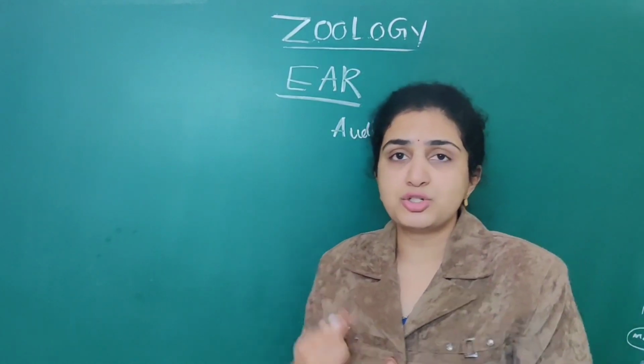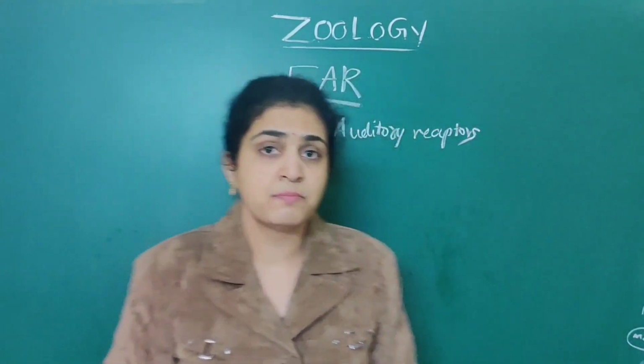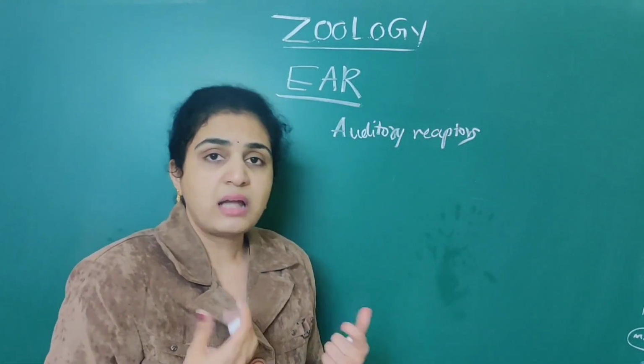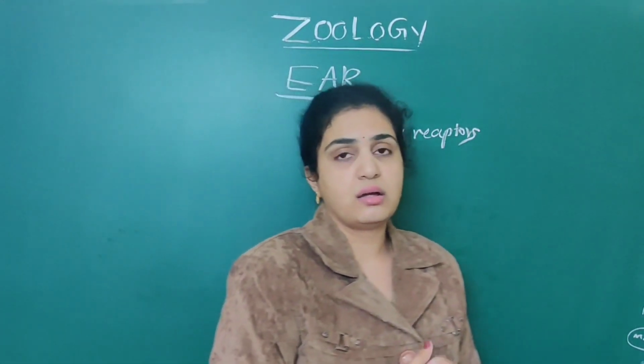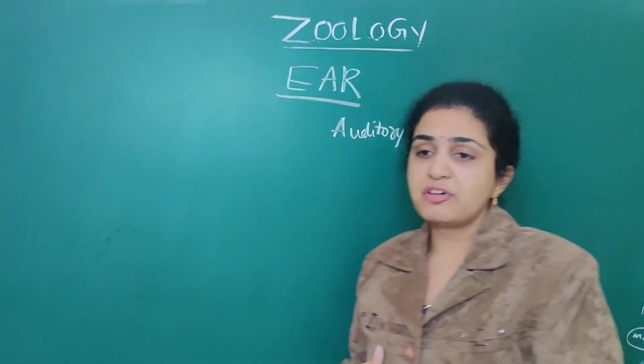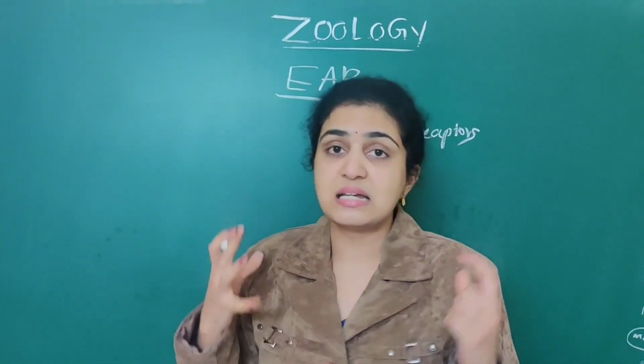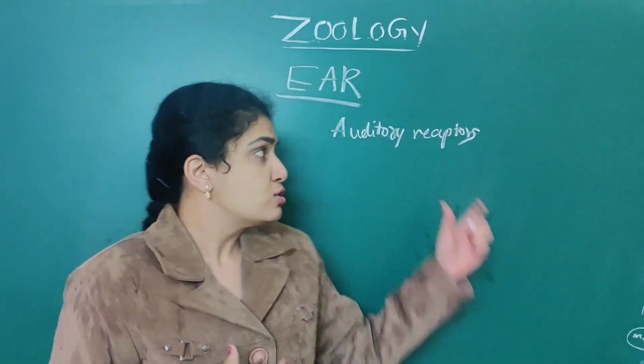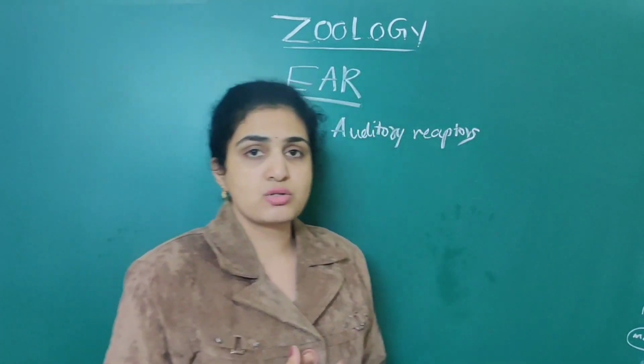Olfactory receptors means you should get into mind it is the nose. If it is the tongue, you should think of gustatory receptors that are associated with it. Like that, auditory receptors means it is the ear mainly.